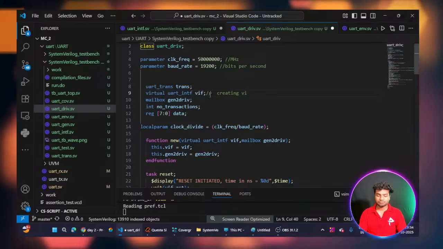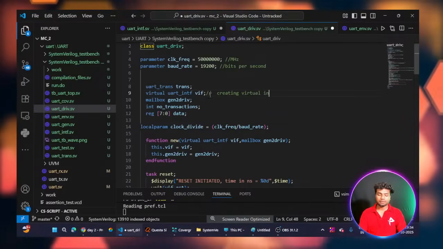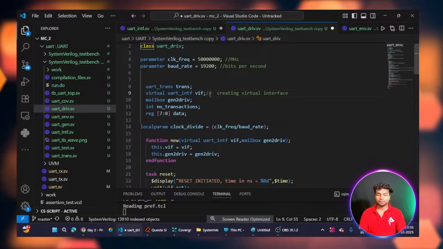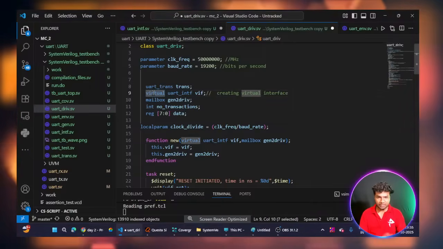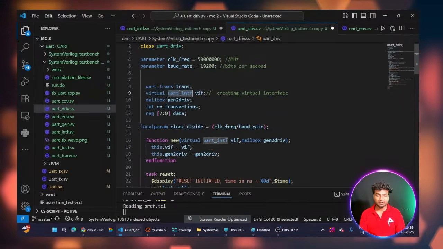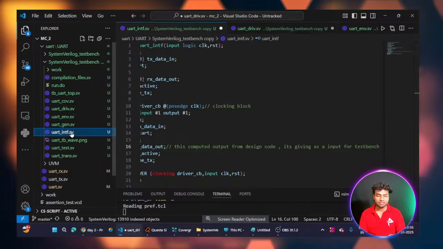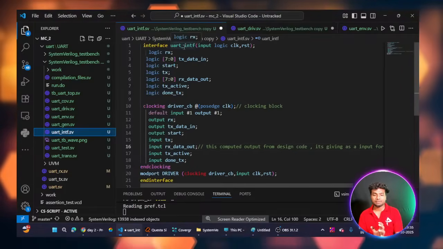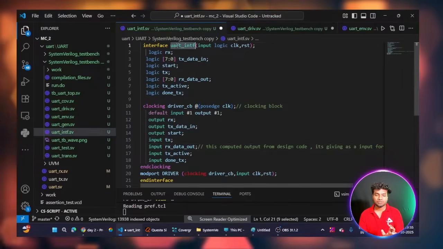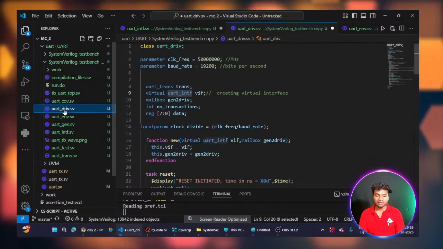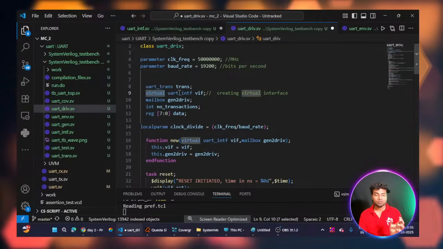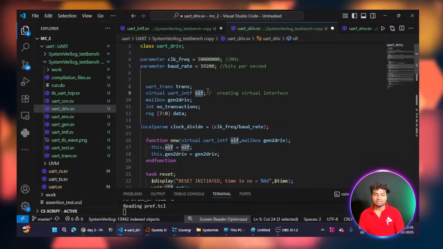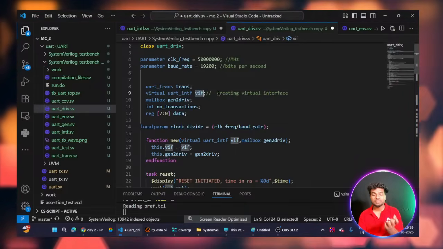You can see here I am using the virtual keyword, then my interface name, UART_INTF, and then my handle name. So this acts like a virtual interface.